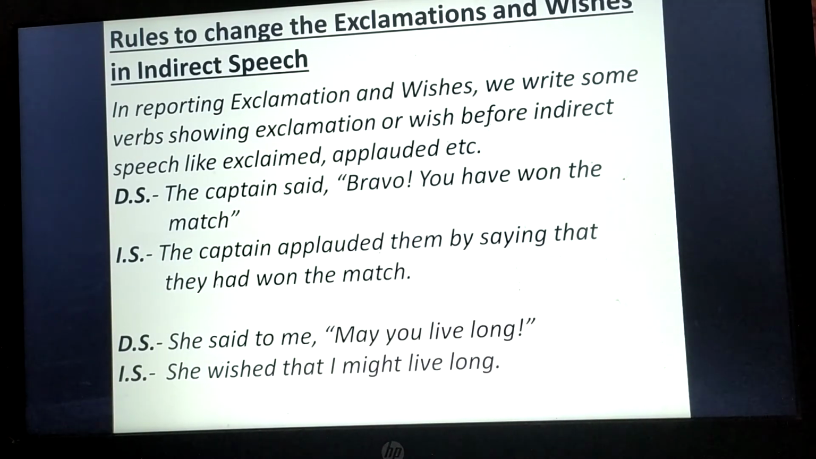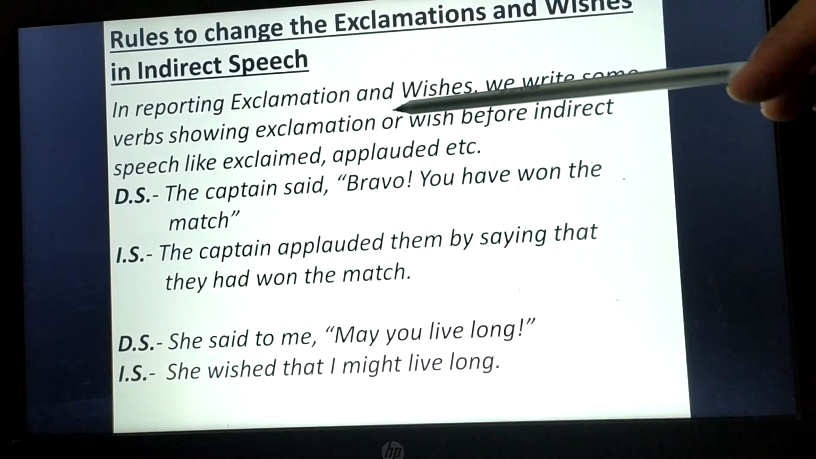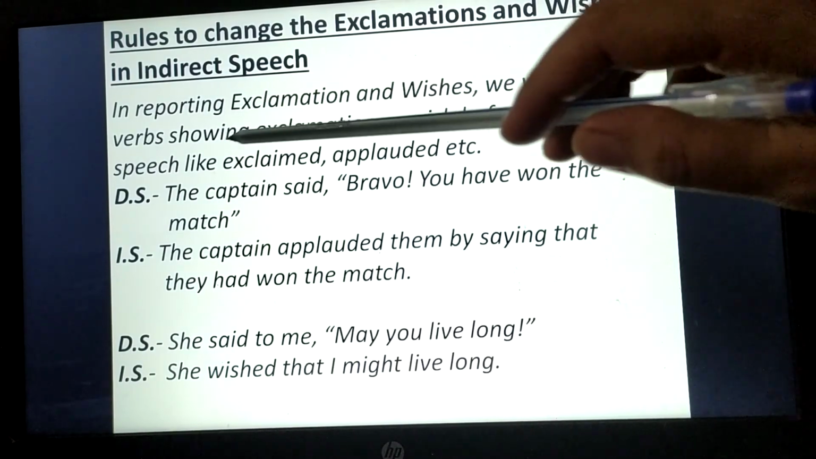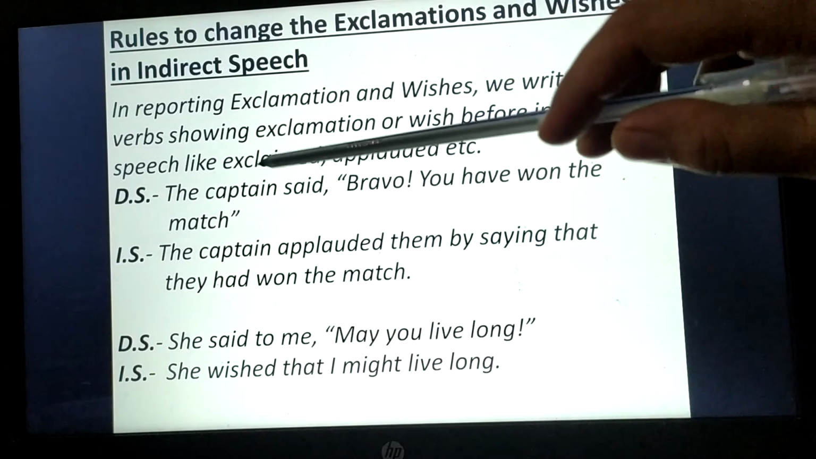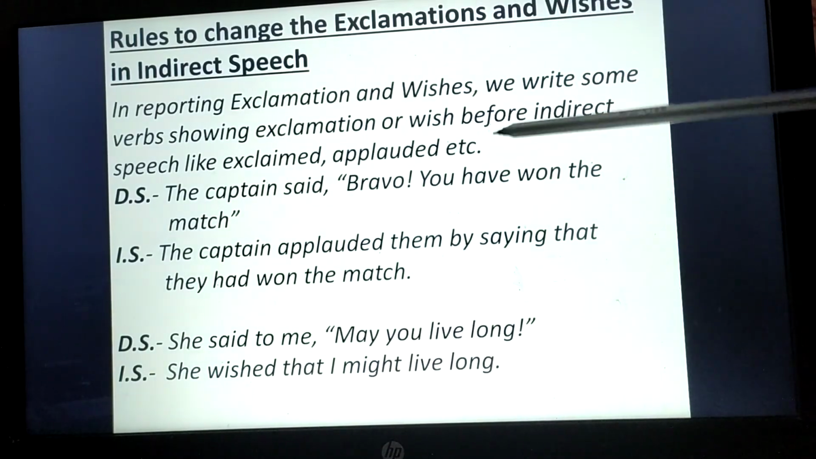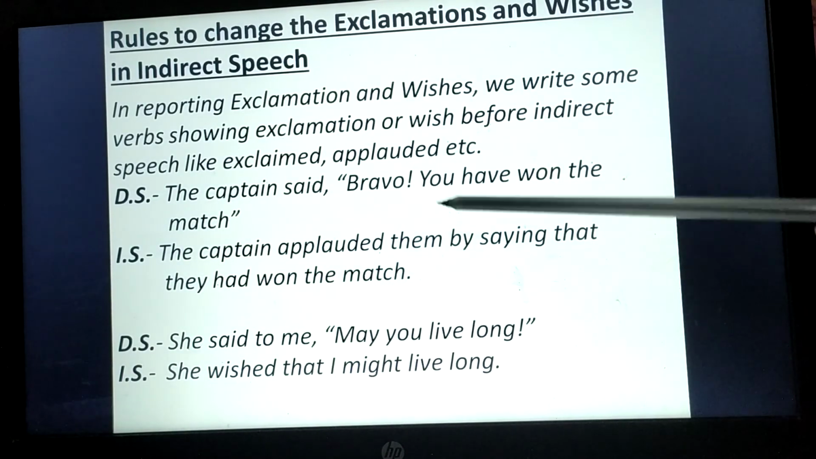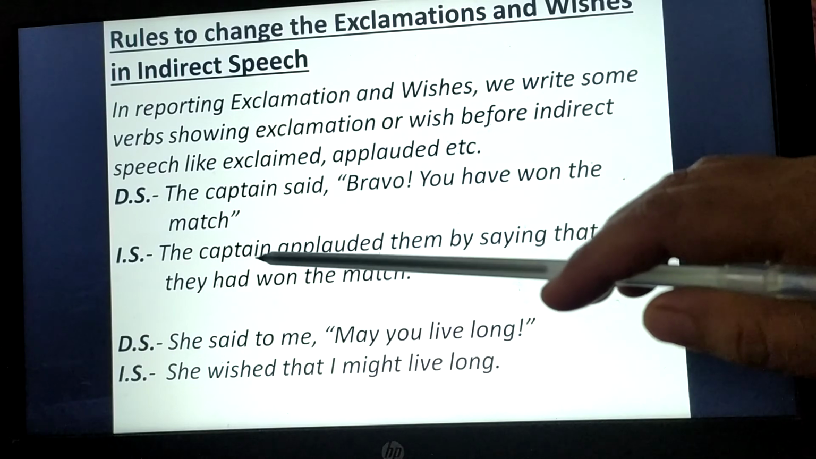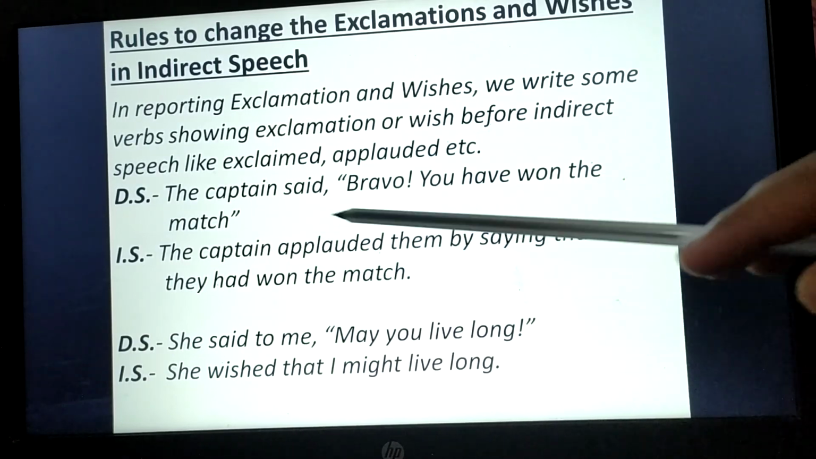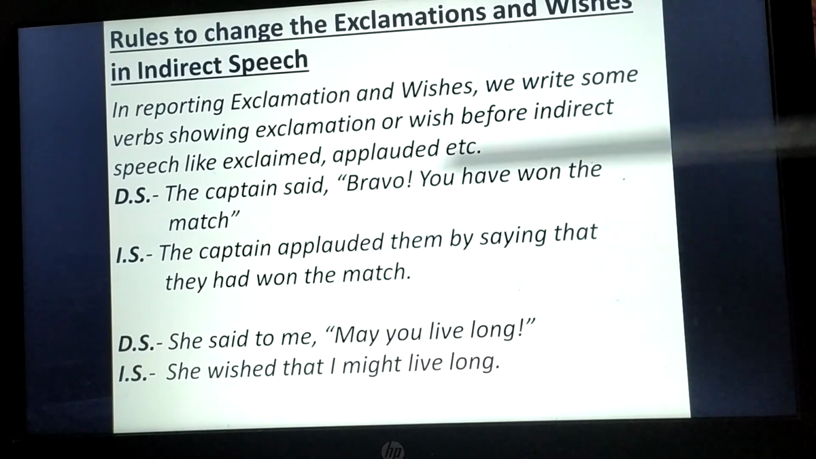Now we will learn rules to change exclamations and wishes in indirect speech. In reporting exclamations and wishes, we write some verb showing exclamation or wish before the indirect speech, like exclaimed, applauded, etc. Here you can see the example. The captain said, "Bravo, you have won the match." How will we convert it into indirect speech? The captain applauded them by saying that they had won the match.